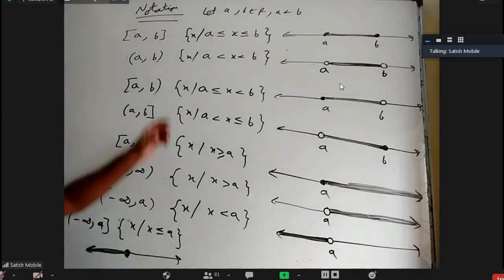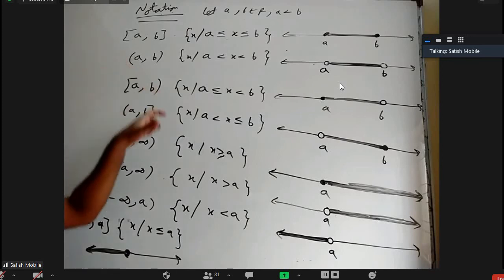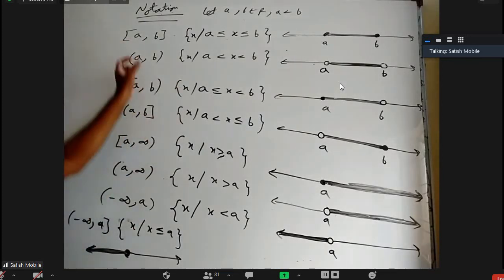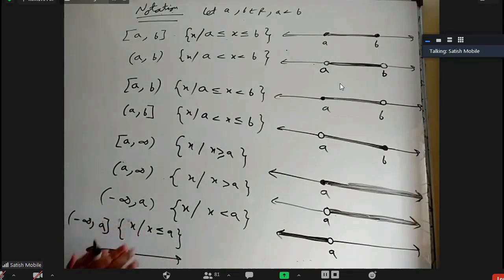I hope everybody is clear about these brackets here. Whenever you have normal brackets, that number is not there. Whenever you put a square bracket, that number is there. But between these two terms, every real number is included. Saket, are you clear on all these things? Sir, what is x, sir? I'm saying x is a real number such that x is less than a. All such real numbers which are less than a together, that set we are talking about here.